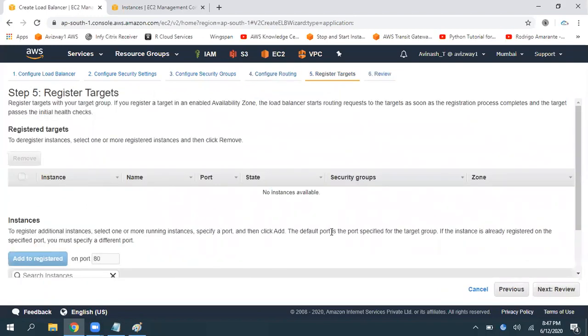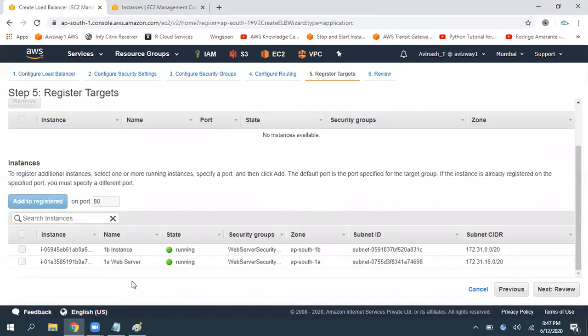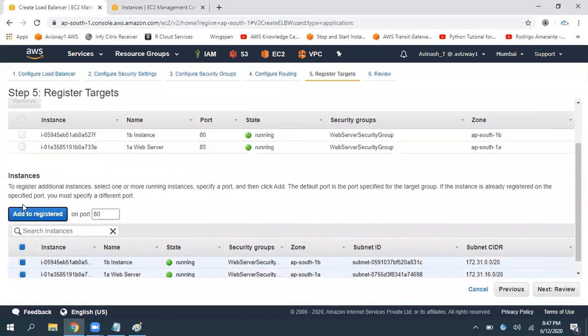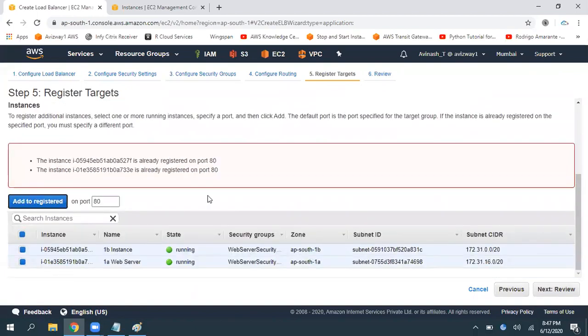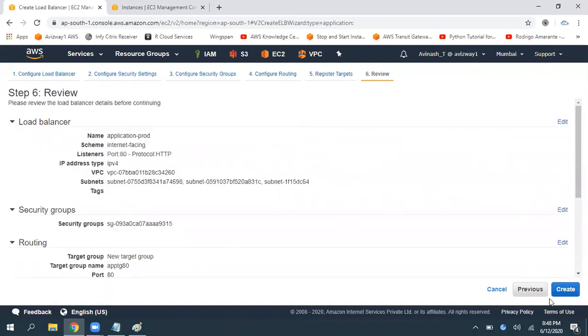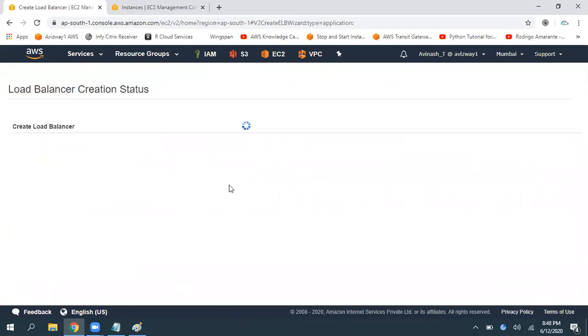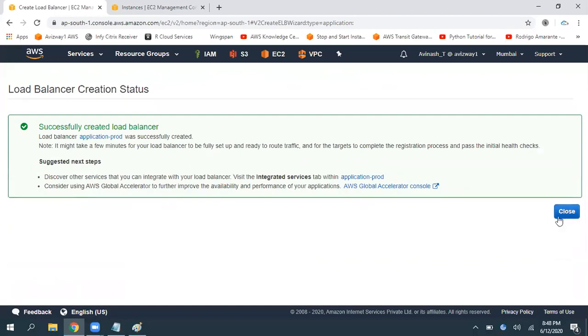Now we are adding targets to the target group. We created one target group, but did we add any targets? No. Select the targets, click on add to registered. If you don't click on this add to registered, it won't be added. Okay, later on also we can add. Click on review. This is a review screen. Click on create. So any question on this load balancer creation?